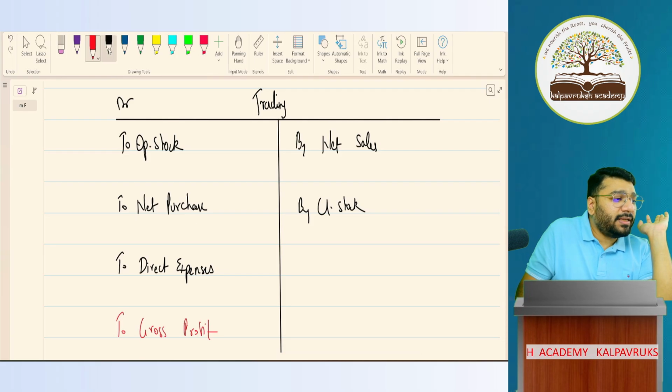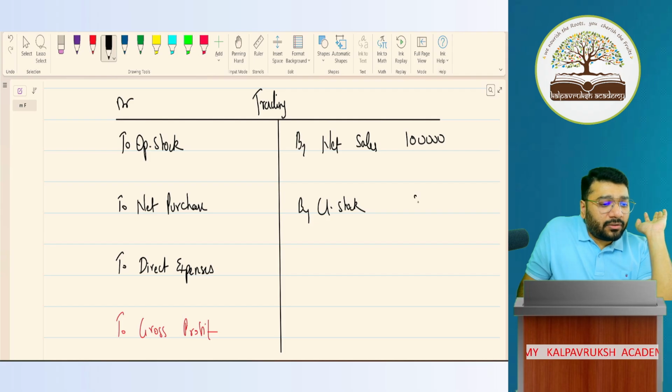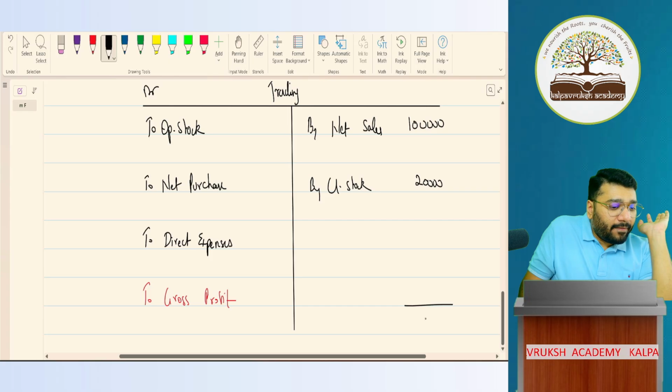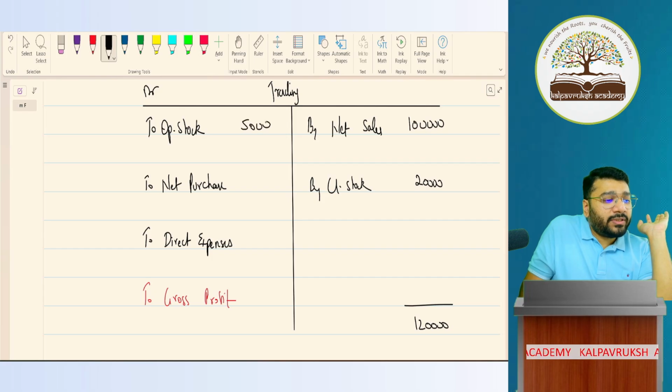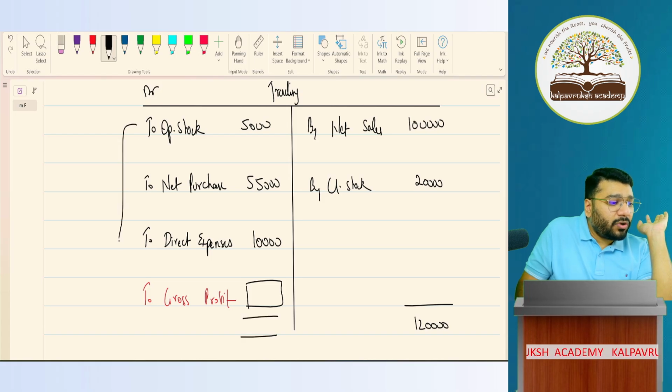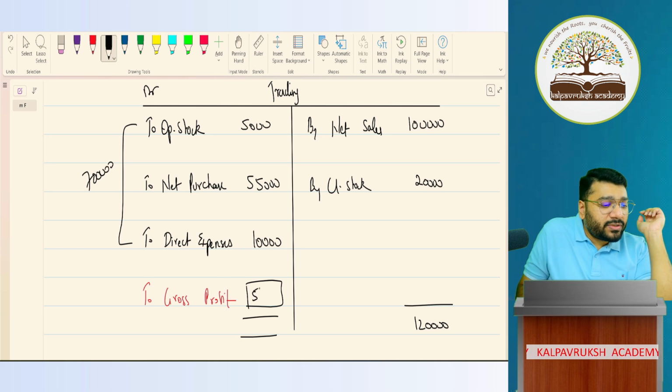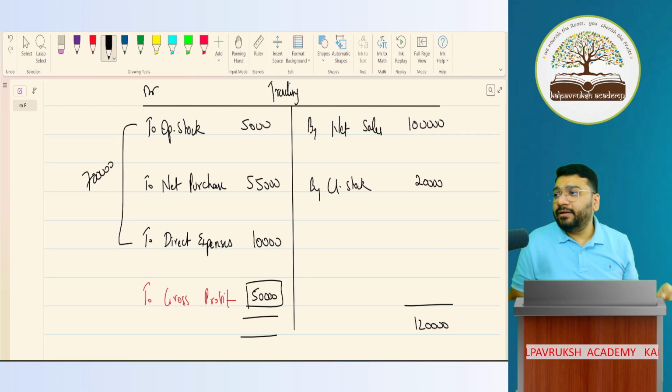Fantastic. Imagine the net sales is 1 lakh, closing stock 20,000. So total is how much? 1,20,000. Let's say opening stock is 5,000, net purchases 55,000, and direct expense is 10,000. Can you please tell me the gross profit? This all the three put together is how much? 50, 60, 70,000. So 70 minus 120 is how much? 50,000. Can I say this is what you've learned in 11th standard?